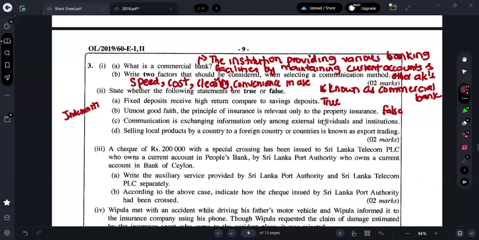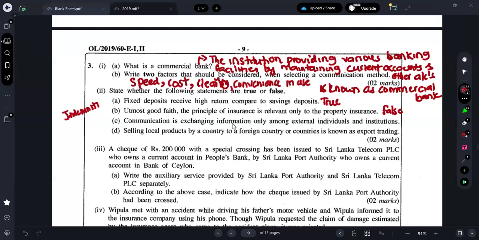Whether it is property insurance or life insurance, utmost good faith is included. But when it comes to the principle of indemnity, it is not included in life insurance. So here they are saying utmost good faith, the principle of insurance, is relevant only for the property insurance. False, because it also includes the what? Life insurance.